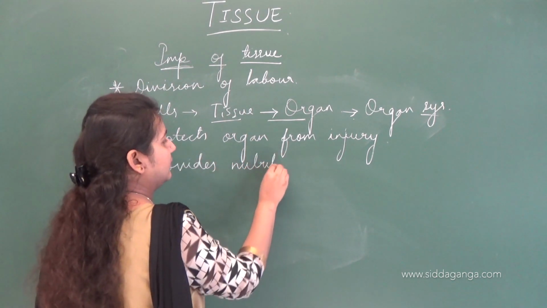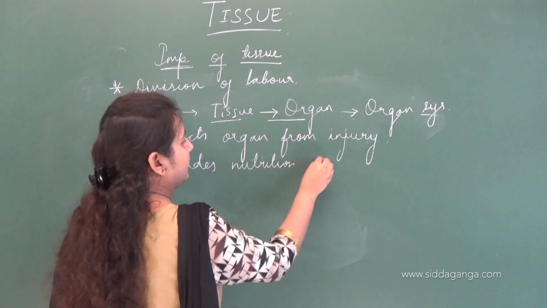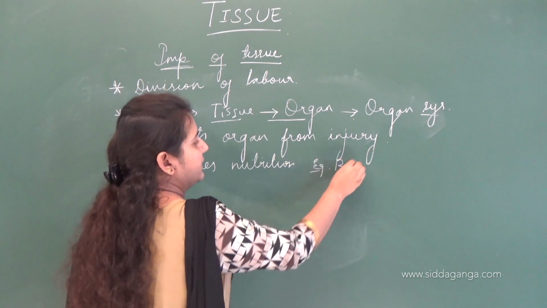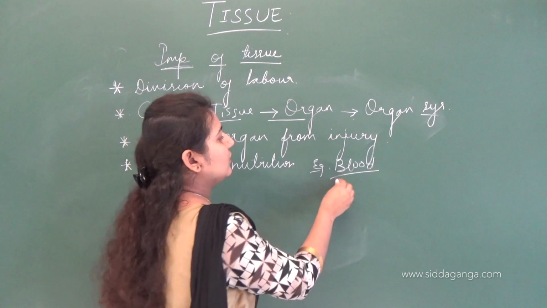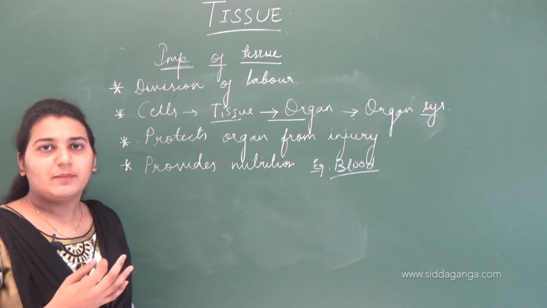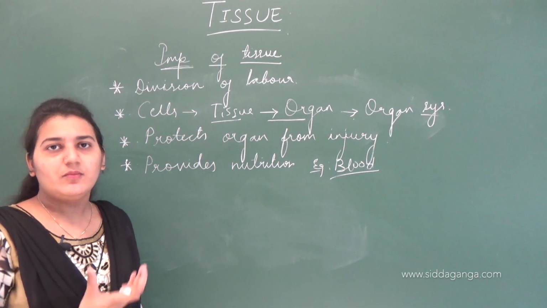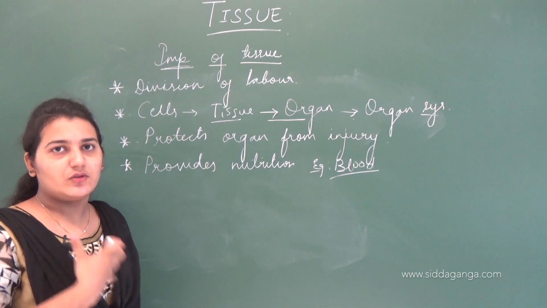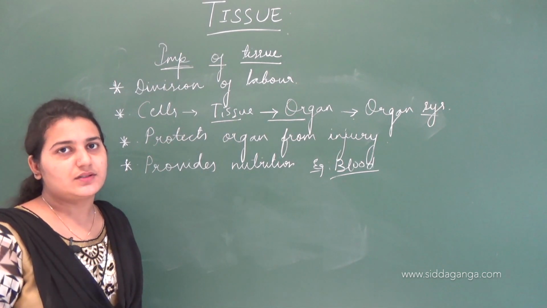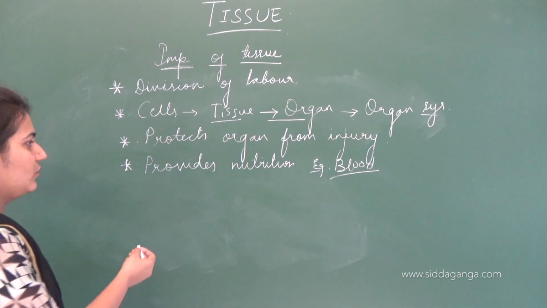For example, blood is a tissue. What is the function of blood? Blood carries nutrients from one part of the body to the other. It flows in our body, carrying the nutrients. So it provides nutrition.